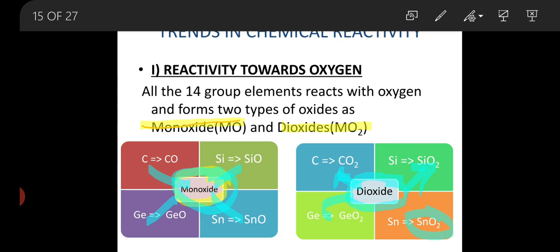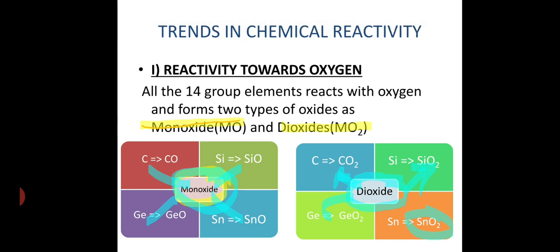Carbon monoxide and silicon monoxide are strong oxides, germanium and tin are amphoteric oxides, and lead is a weak or simple, strong base oxide. This is the nature of the oxides of group 14 elements.